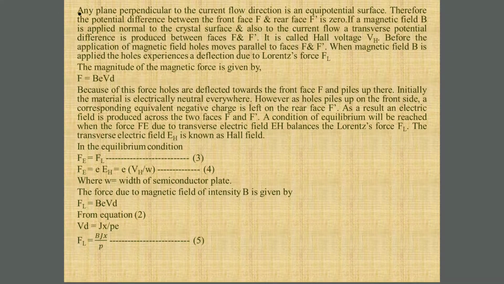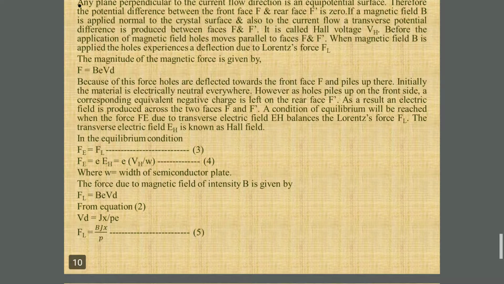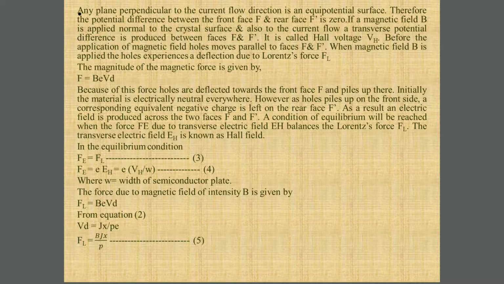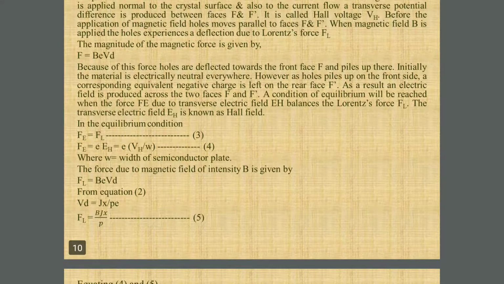So in equilibrium condition, when that magnetic force or Lorentz force balances the force due to Hall field, we are writing equation number 3, that is Fe is equal to Fl. Now we are writing the value of Fe as Fe is equal to small e into capital EH, or simply it is small e into Vh by W, where Fe is force due to Hall field, that is EH, and Vh is nothing but Hall voltage, W is width of semiconductor plate.